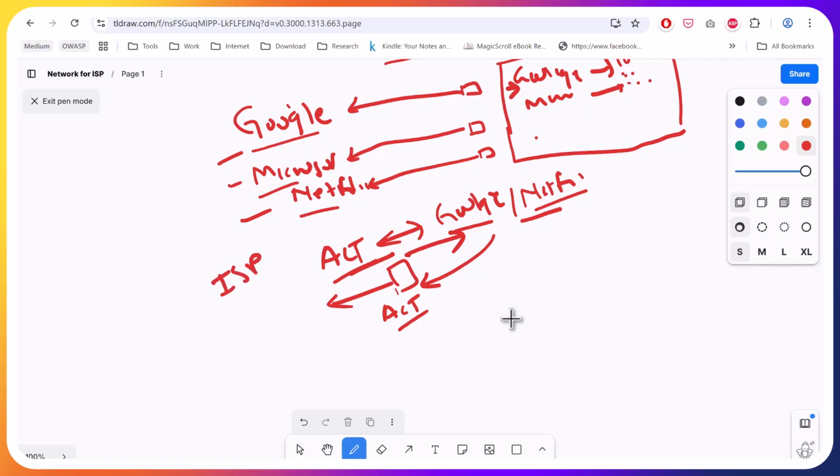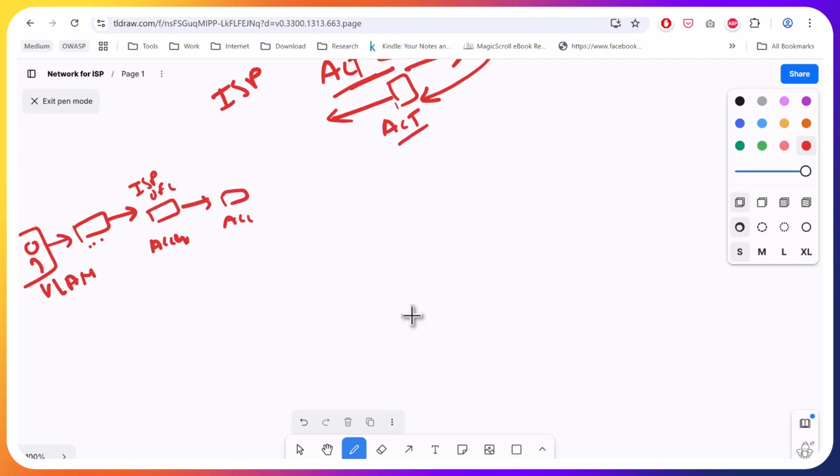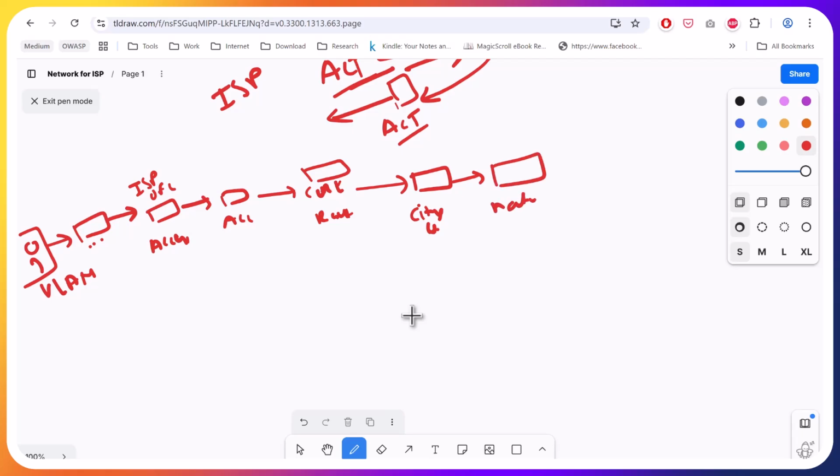So what we have seen, now let us recap. The user accesses the internet, that comes in a VLAN. Then it goes to the switch. Then it goes to the ISP regional office. There we will have an access router. There will be multiple access routers, and multiple core routers. Core routers are at town level, city level. It will go citywide, then nationwide core routers.